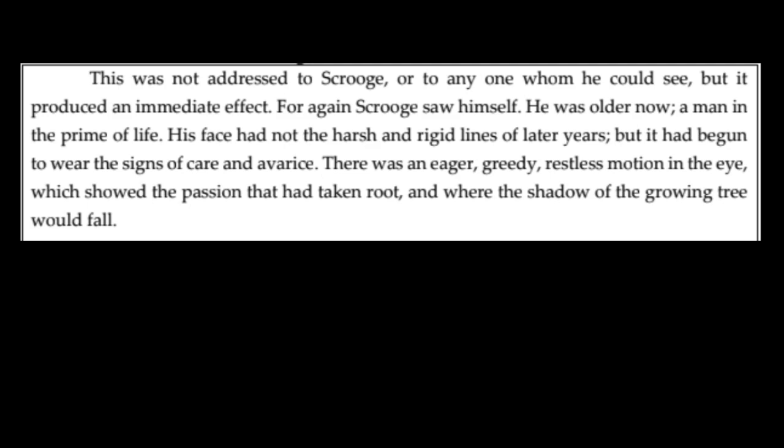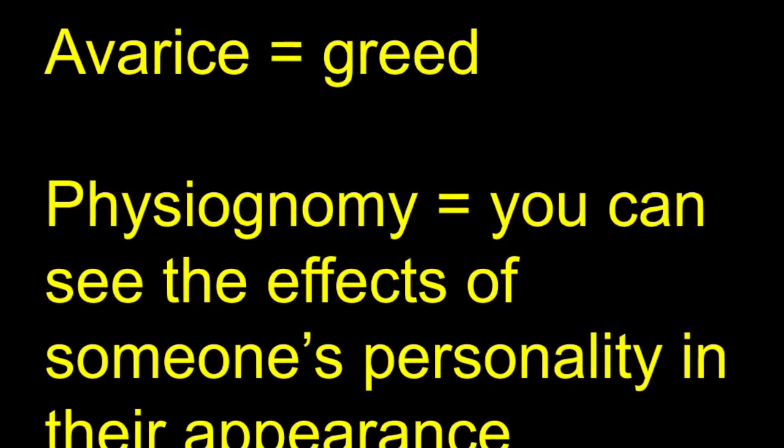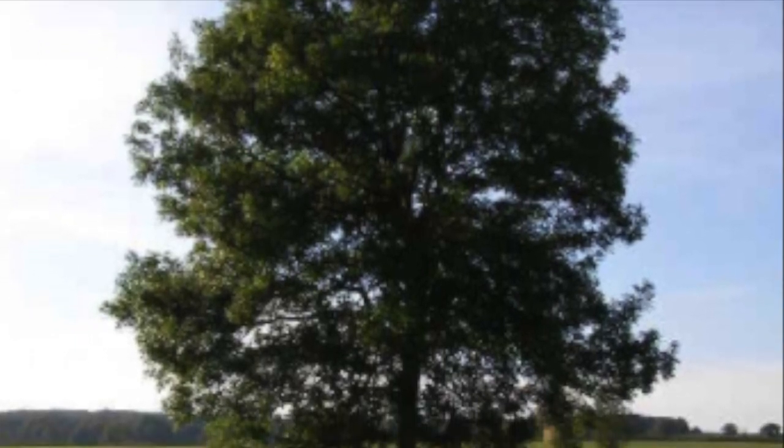And so what we can see, the idea of the signs of avarice being in his face, it implies metaphorically that his appearance and perhaps his character is being defined by his greed. What does that word mean, avarice? So avarice just means greed. Right. And then the extended metaphor of the idea of this passion having taken root in him, the shadow of the growing tree, being visible now.